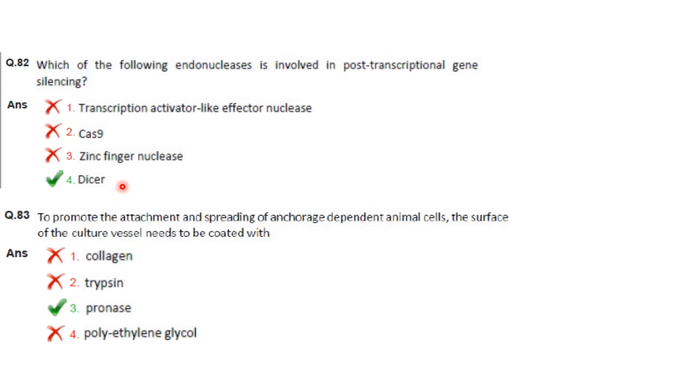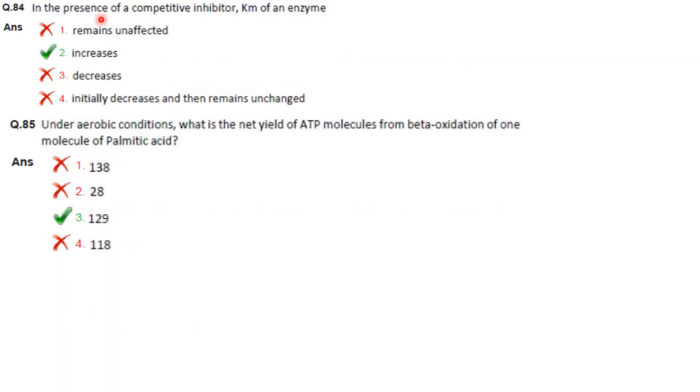The next one. To promote the attachment and spreading of anchorage-dependent animal cells, the surface of the culture vessel needs to be coated with pronase. Then, in the presence of a competitive inhibitor, Km of an enzyme increases. Under aerobic conditions, what is the net yield of ATP molecules from beta oxidation of one molecule of palmitic acid? Answer is 129. I have explained it in the next.